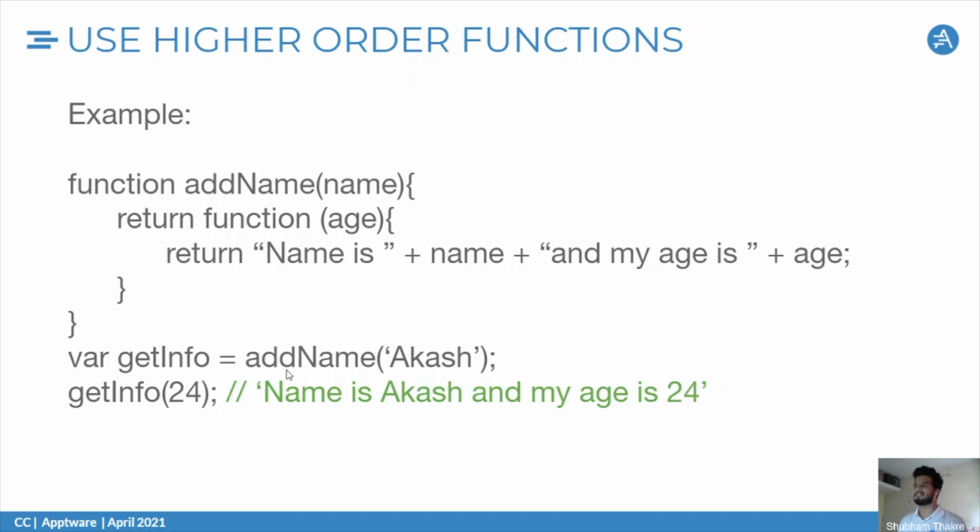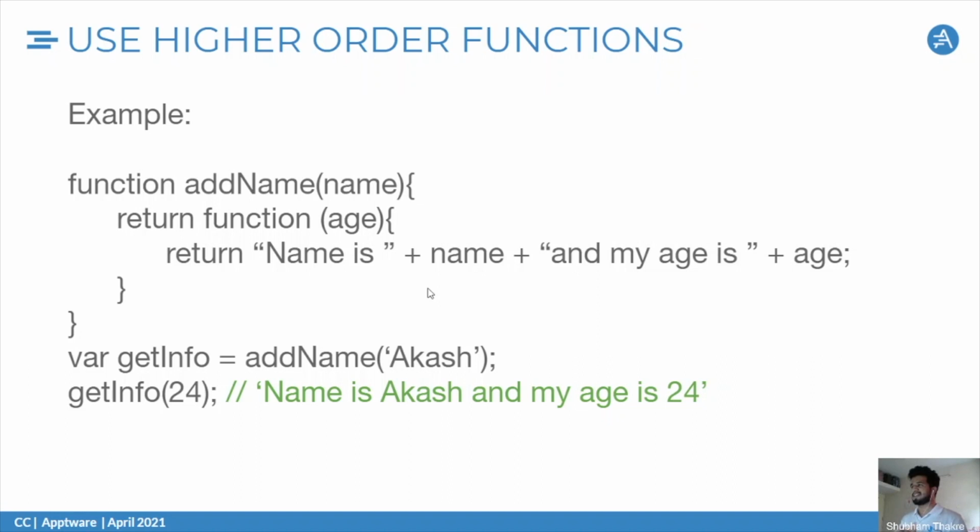When I call this, I create a new variable and call add name with Akash. I'm sorry Akash, I'm using your name in all the examples. And when I call get info and pass the age number, my output will be: name is Akash and my age is 24. So this is the example for higher order functions, which are used heavily in functional programming.